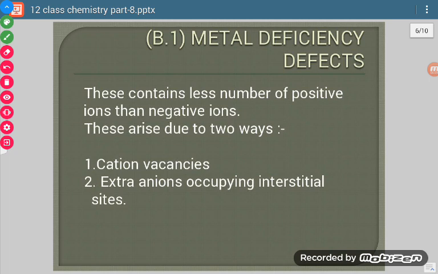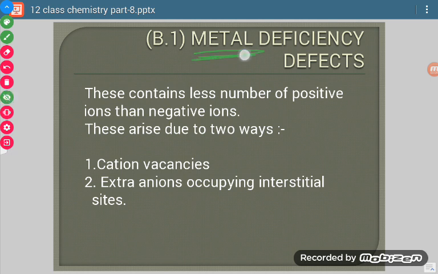Now the second type is metal deficiency defect. What does it mean? It means there will be fewer positive ions, so positive ions will be fewer compared to negative ions. Now how is it possible? Number one, it is possible because of cation vacancies. If cations are missing, then obviously metal is less.